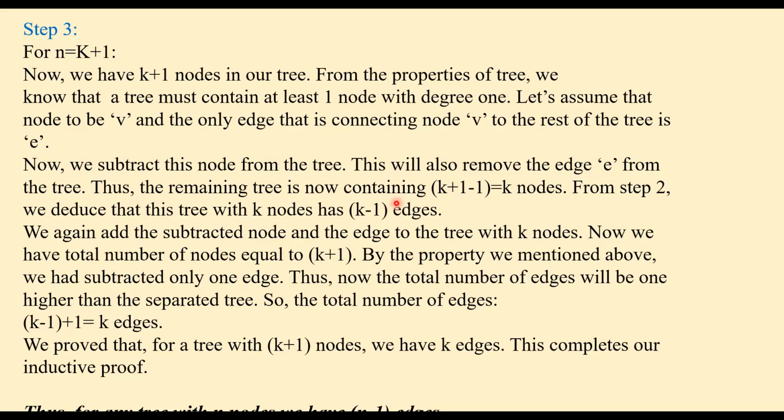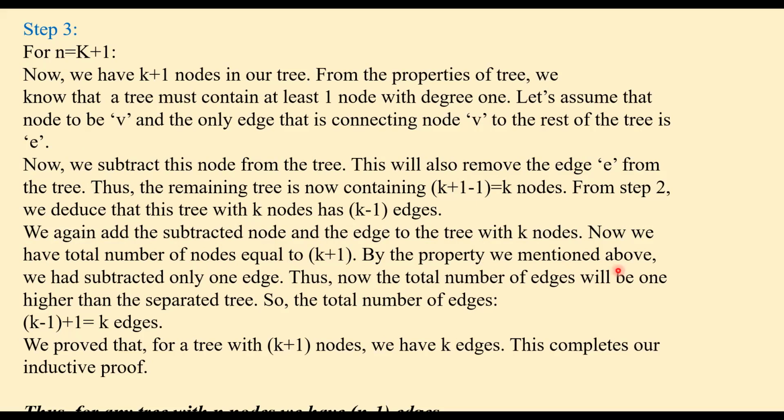Thus, the remaining tree now contains k nodes. From step 2, we deduce that this tree with k nodes has k minus 1 edges. That was our hypothesis. Now we again add the removed node and the edge to the tree with k nodes. So we are adding that degree 1 node to the rest of the tree, and now we have a total number of nodes equal to k plus 1.